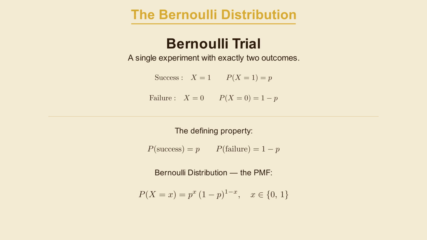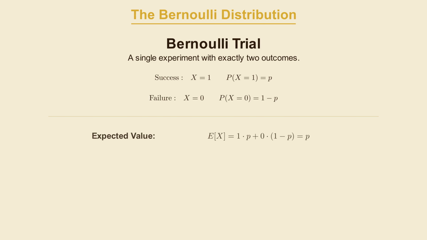Written compactly, the probability of outcome x equals p raised to the x times 1 minus p raised to the 1 minus x. Let's think about why this works. If we plug in x equals 1, then we get p, and if we plug in x equals 0, then we get 1 minus p. So our probability mass function just converts the outcomes to the probabilities of those outcomes.